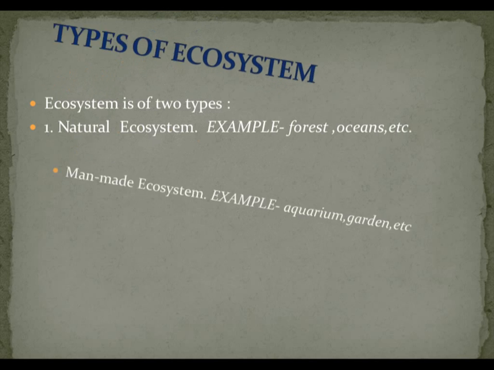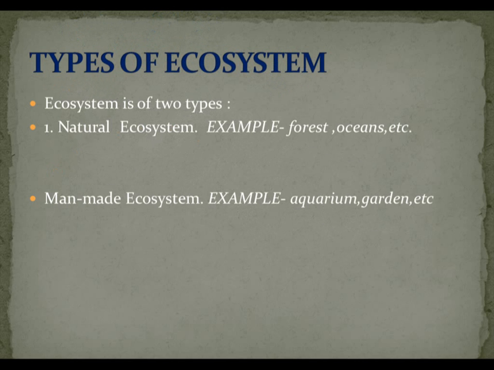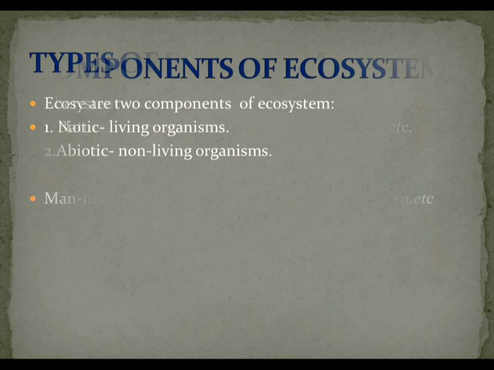And now the second topic we are going to see is the types of ecosystem. The ecosystem is of two types, natural ecosystem and man-made ecosystem. Natural ecosystems are like forests, oceans, etc. And man-made ecosystems are, for example, an aquarium, a garden, etc.